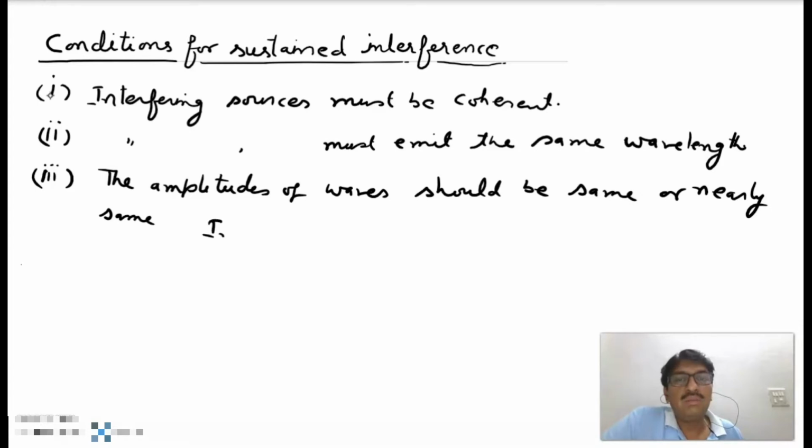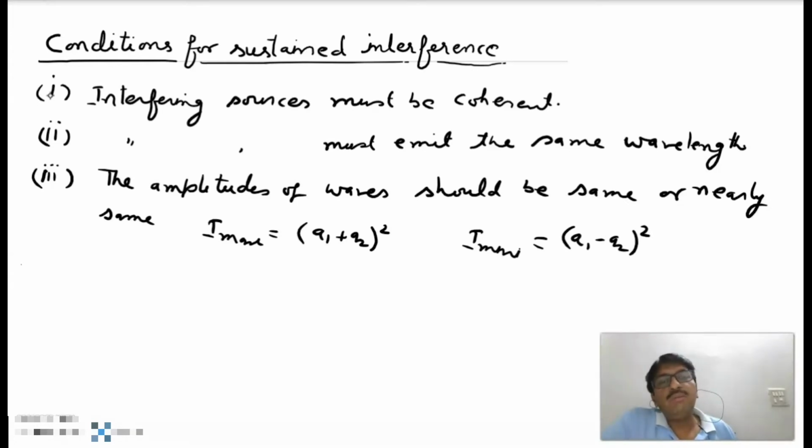We know that maximum intensity is (A1 plus A2) whole square, and minimum intensity is (A1 minus A2) whole square. If the amplitudes are the same, then maximum intensity becomes 4A square, where A1 is A and A2 is A, and minimum intensity becomes equal to 0.